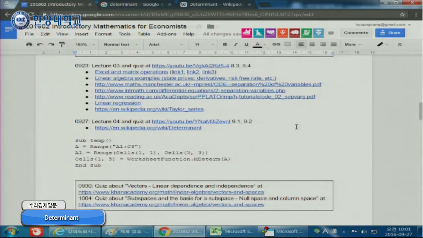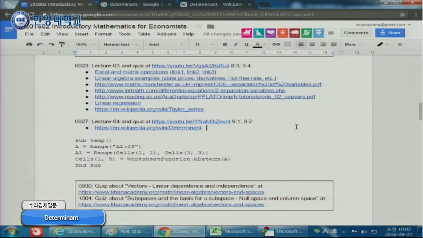Then yes, click this one. Okay, and then go here and Visual Basic. Then Insert, and then Module. Then go to the course web page and copy and paste that one.